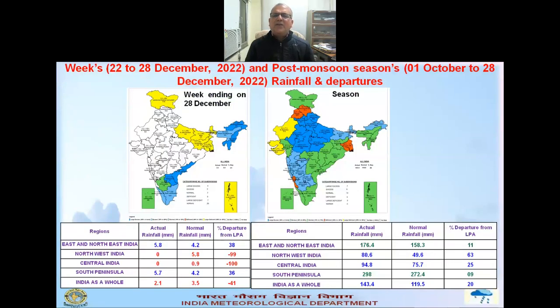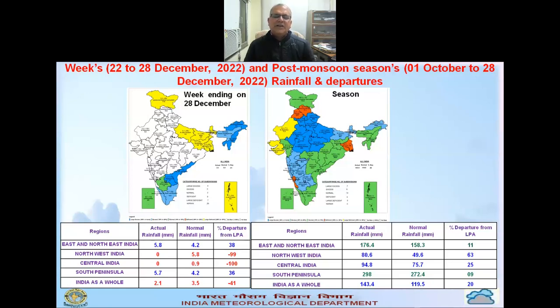If you talk about the rainfall, this is the last post monsoon weekly rainfall, for the week ending 28th December. As I mentioned earlier, there was some rainfall over South Peninsular India in association with the depressions, and some rainfall also occurred over East and Northeast India.